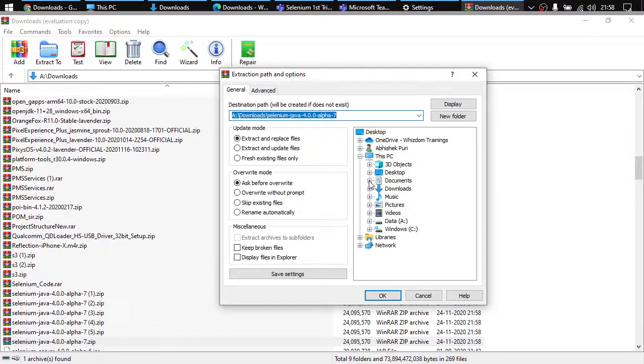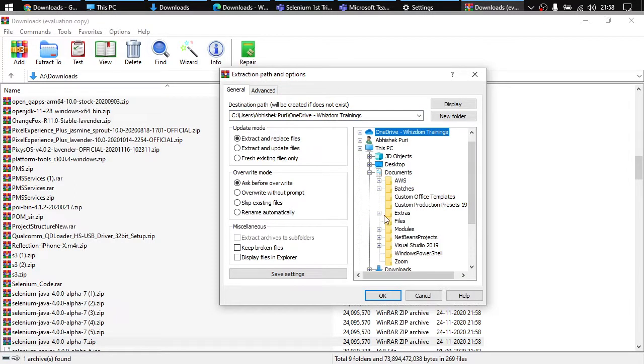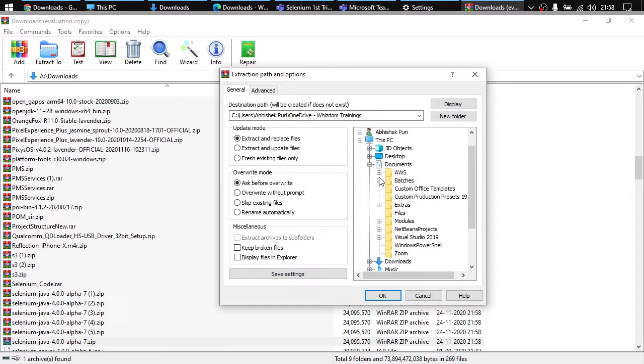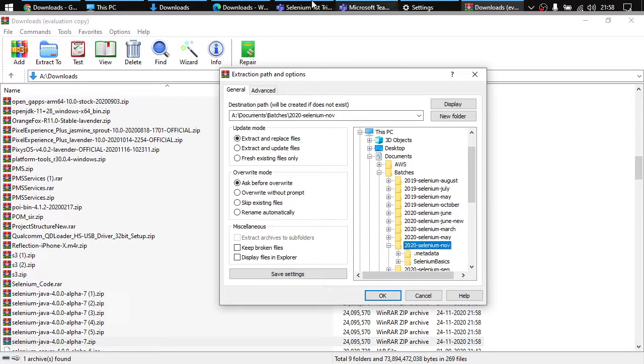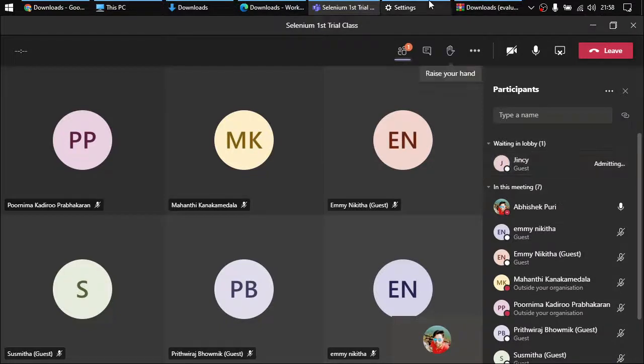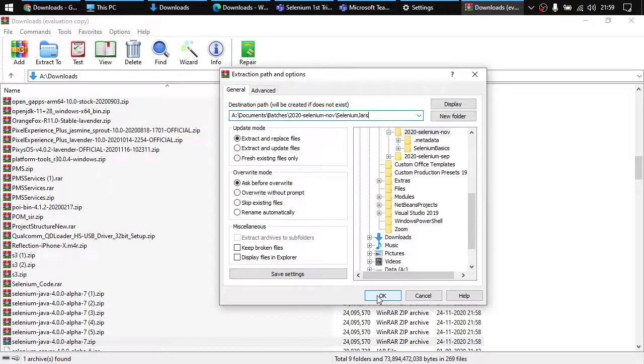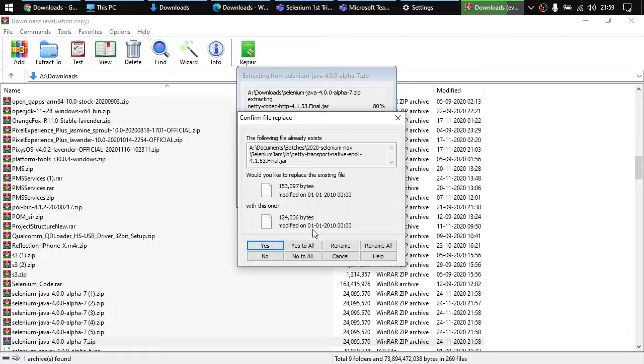And what I'll do is extract these files inside my, say, extras, and not in extras actually. So I'll create a folder inside our batch directory, right? The batch directory is Selenium now. And here someone wants to join. It's pretty late now. So here I can create a folder, Selenium jars, right? And I'll click on OK. So here, yes to all.